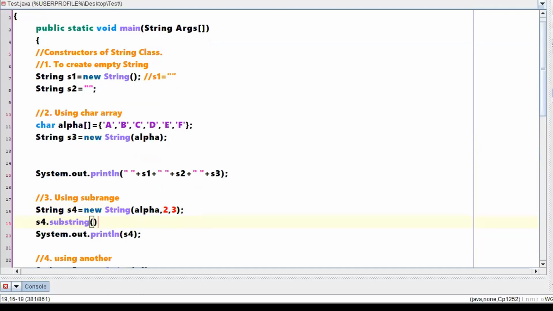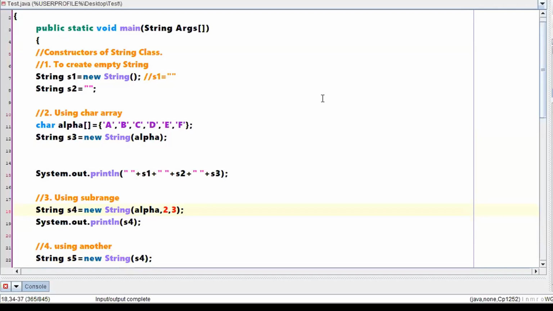So have clarity between a method and a constructor. A constructor is called during object creation, that means while creating, how you want to create. That is the subrange. After creating, if you want to use the methods, that is separate. Nice question.